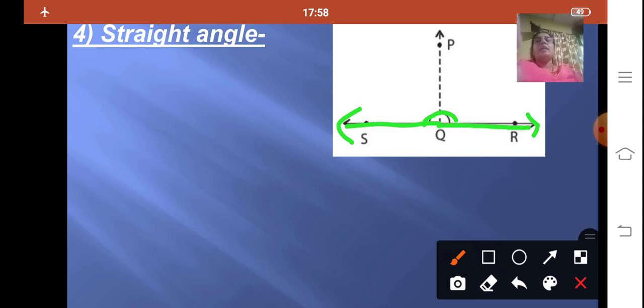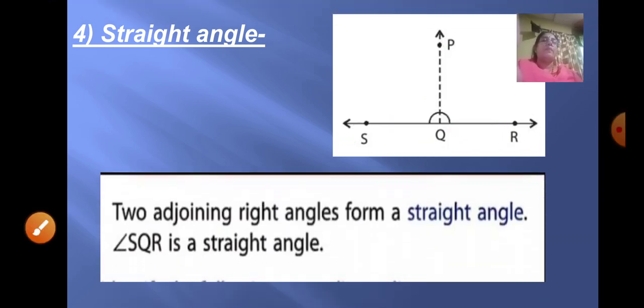Now a straight angle can also be formed by adding two right angles. If you draw a straight vertical ray here, that is a common ray, with a common vertex Q, two right angles are formed. So two adjoining right angles form a straight angle. So here angle SQR is your straight angle.